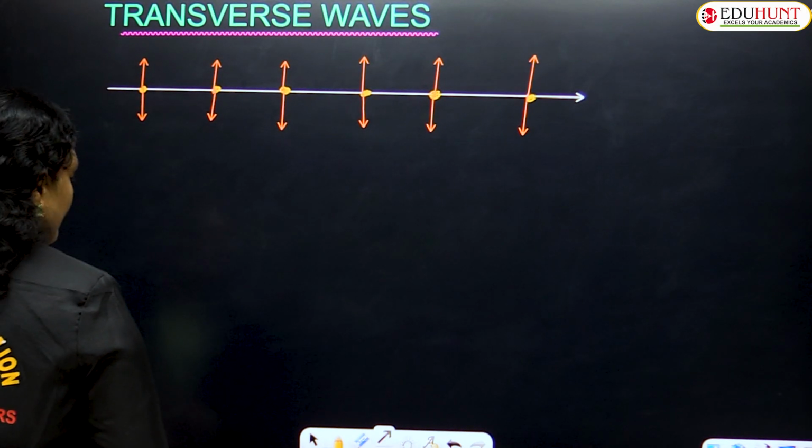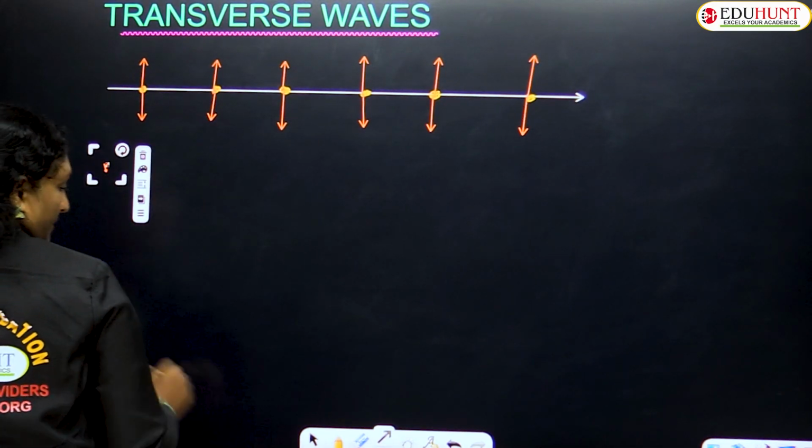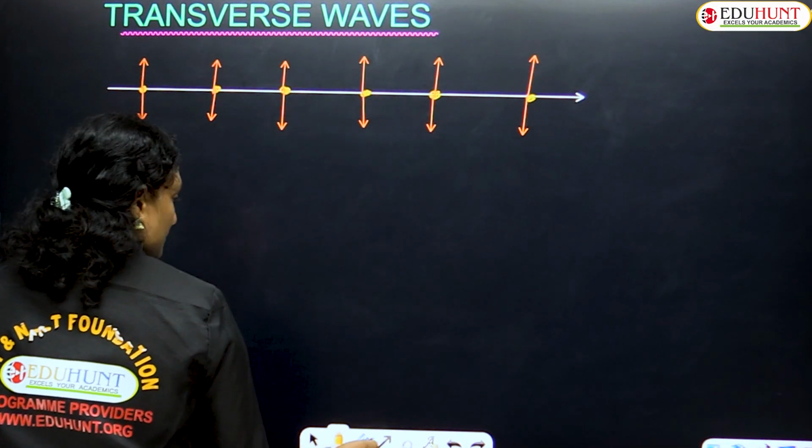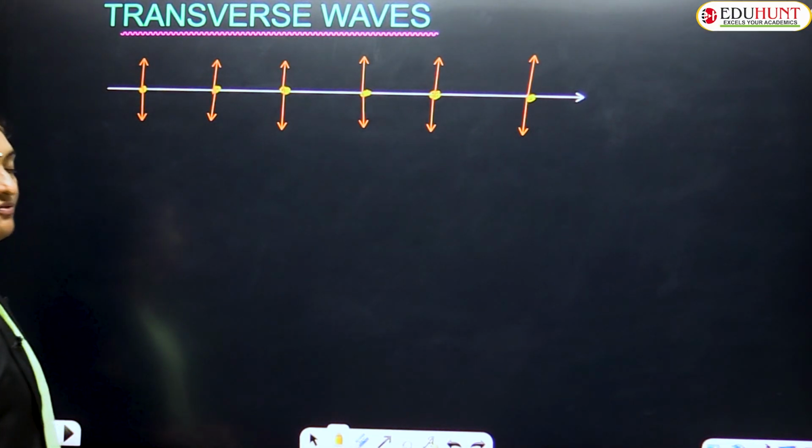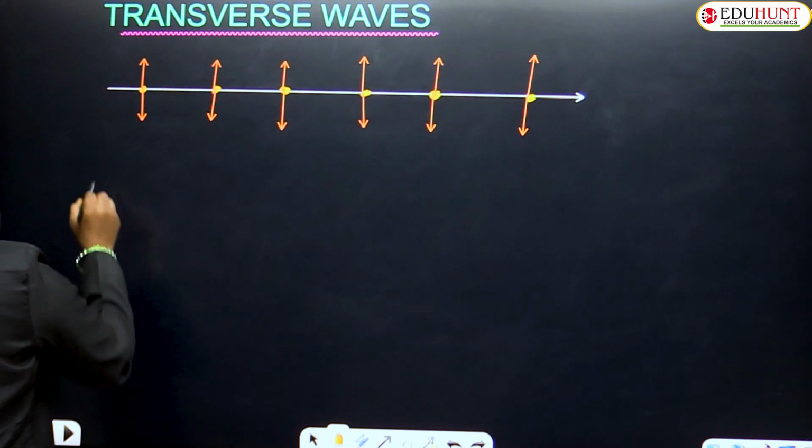And what type of waves come under transverse waves? Examples for transverse waves are waves on the surface of water, which generally come under this category.